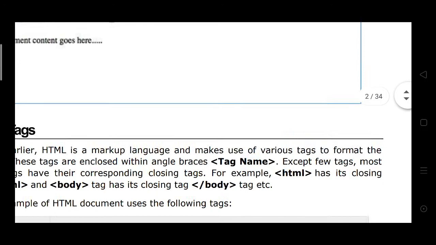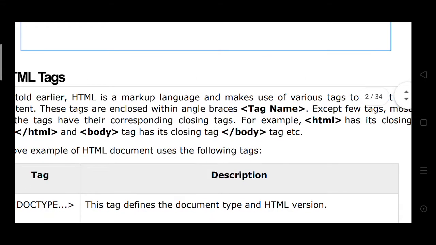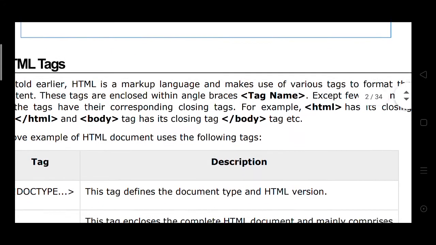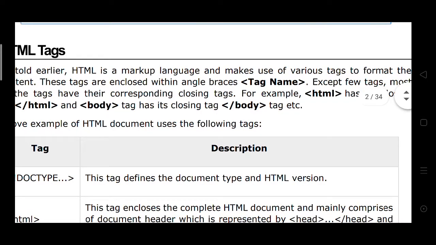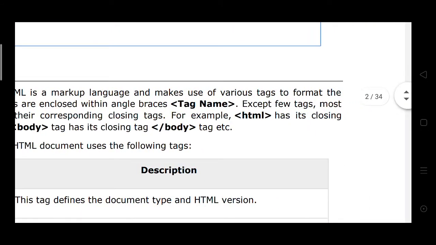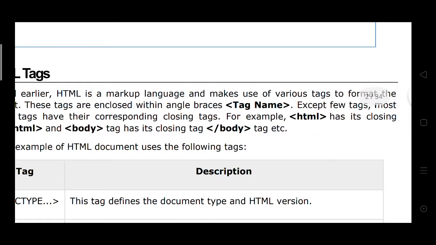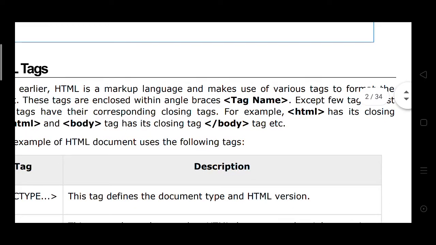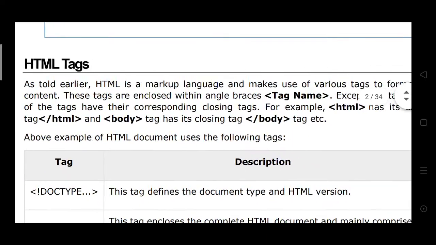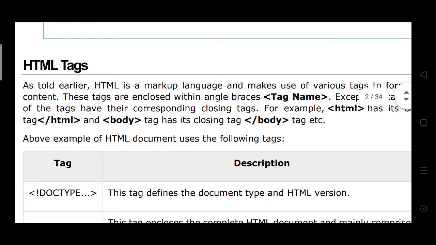You write within the angular braces the tag name. Except a few tags, most of the tags have their corresponding closing tags. For example, here HTML has its closing tag \HTML. Body tag has its closing tag \body tag.